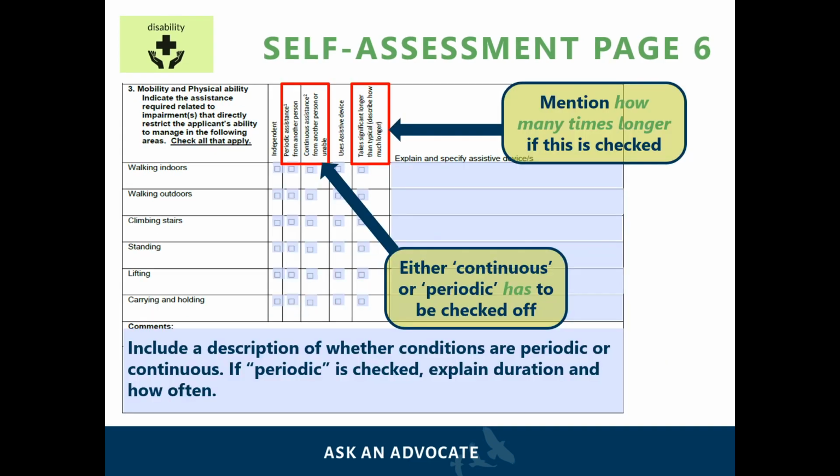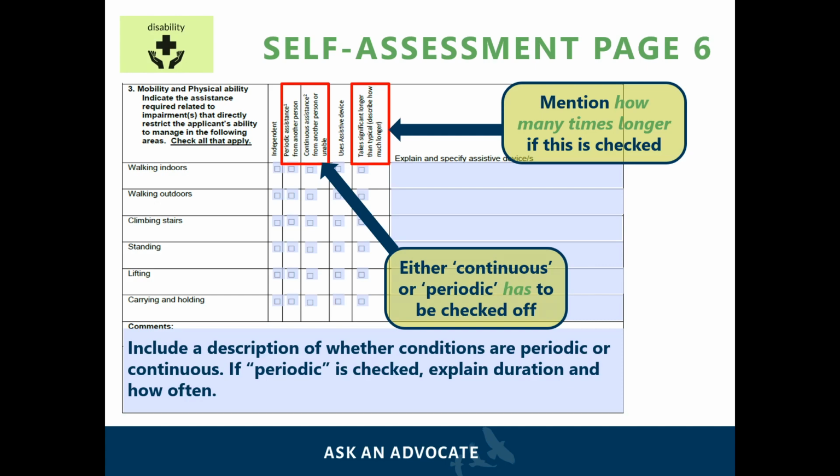Question 3 of Part B refers to the applicant's mobility and physical impairments. For each of the skills mentioned, the applicant must indicate whether the daily living activities can be done independently, with periodic or continuous assistance, with the use of an assistive device, or whether it would take the applicant significantly longer to complete them. For each of the activities, it may be helpful to explain how they are restricted.